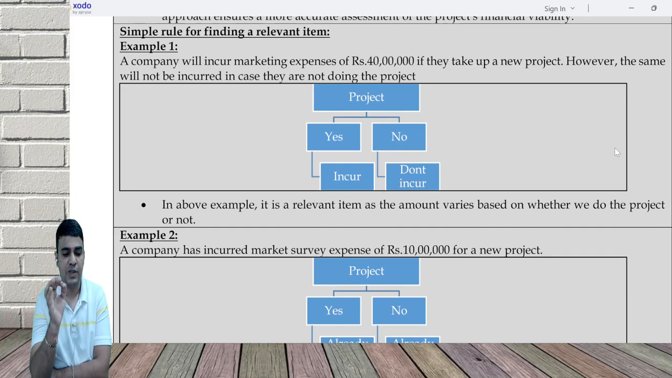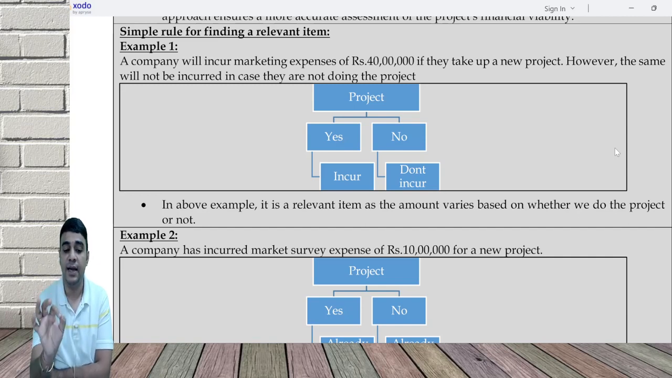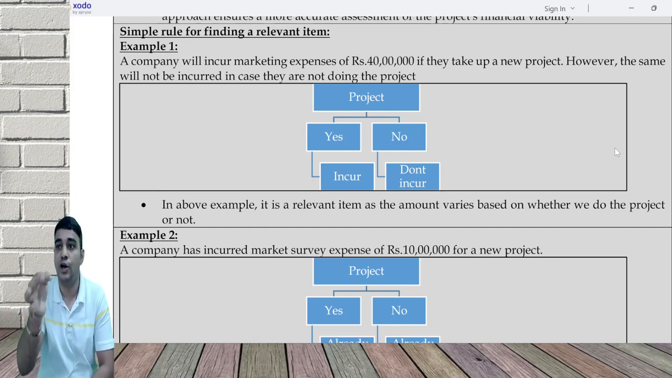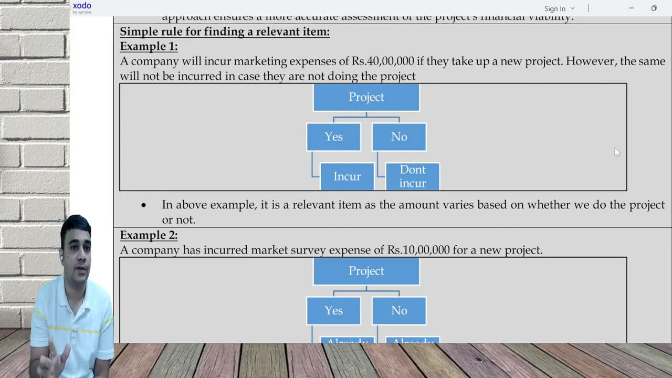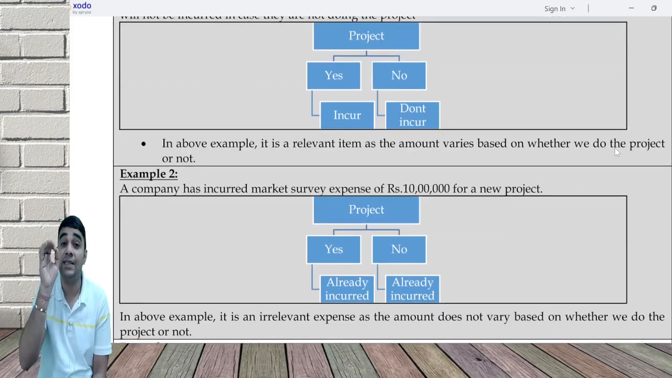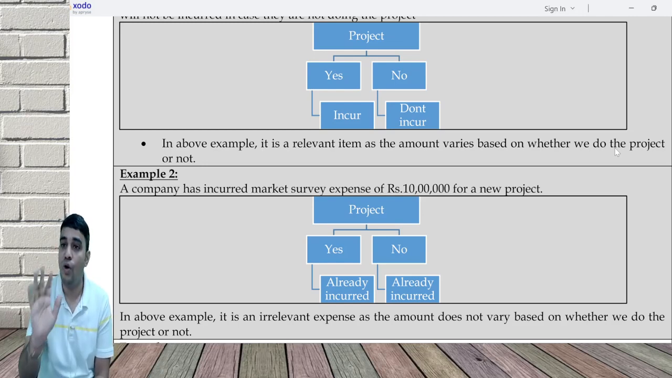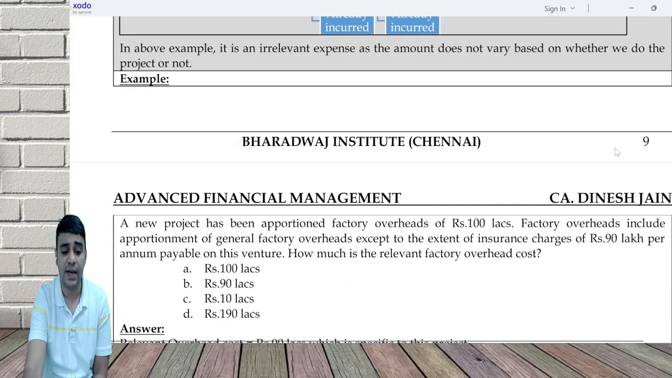An example, a simple rule for identifying something as relevant or not. A company will incur a marketing expense of 40 lakh if they take up a new project. However, the same will not be incurred in case they are not doing the project. As of now, you are yet to incur the expense. If you do the project, incur the marketing expense; if not, don't incur it. Relevant. Next, a company has incurred a market survey cost of 10 lakh. Already incurred, whether yes or no. It is irrelevant.